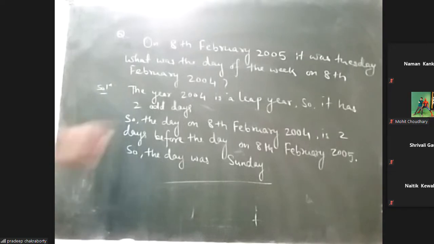So you go with the reference first, see in that year how many odd days are there, and then whatever day is given, you have to go back that many days. And the number of odd days will definitely be less than 7. It will be maximum 6. Because any number when you divide it by 7, you will get the